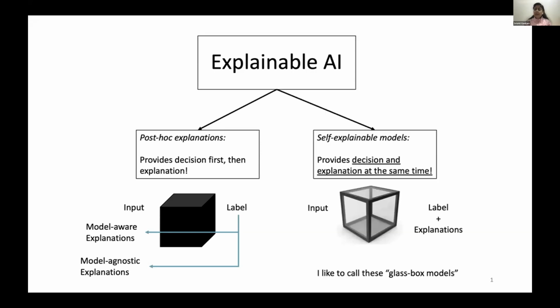Then on the other hand, we have self-explainable models, which provides the decisions, for example, labels for a classification problem, and the explanations at the same time. And I personally like to call these models glass box models because they're not as much black box anymore, but yeah, still quite.